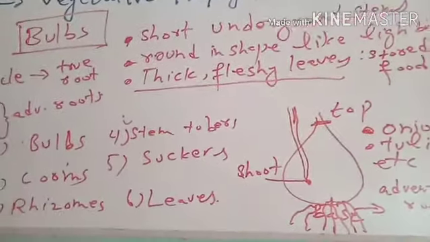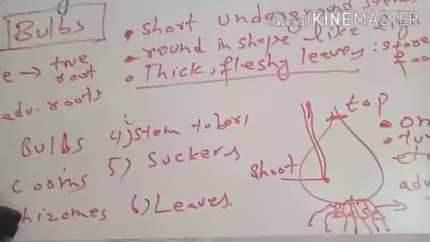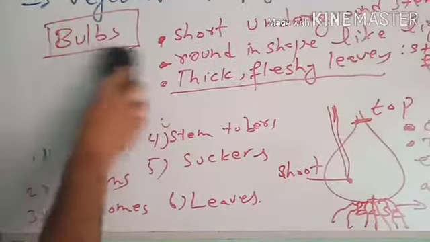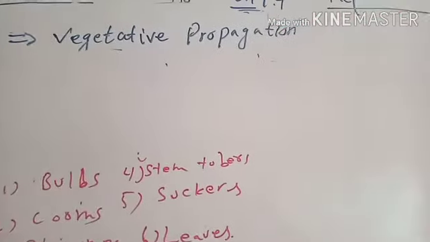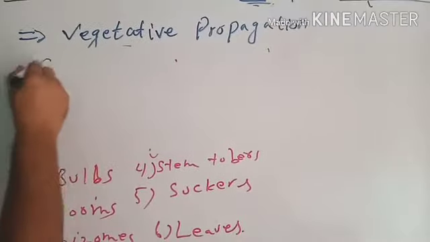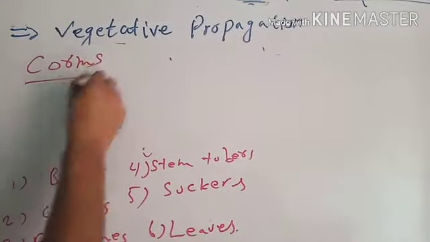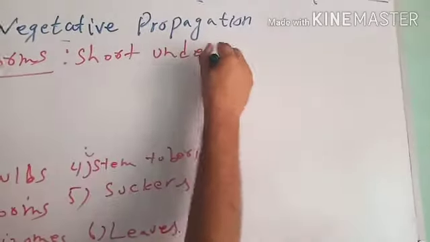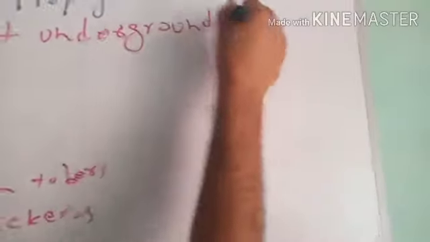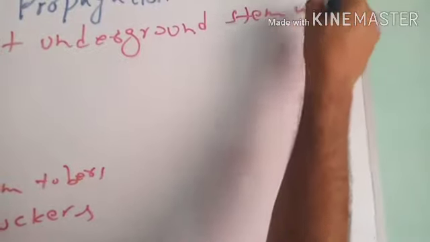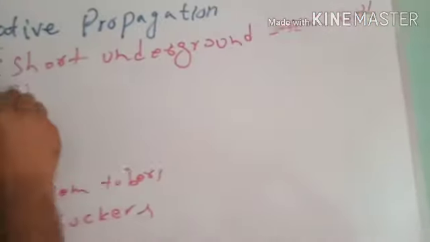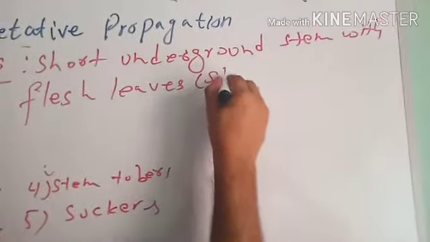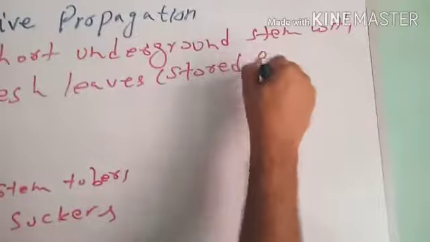Now we will discuss corms. Corms are also short underground stems with fleshy leaves containing stored food.